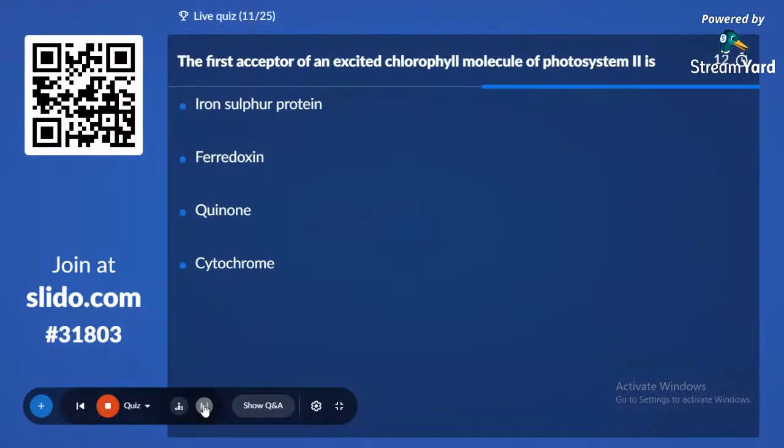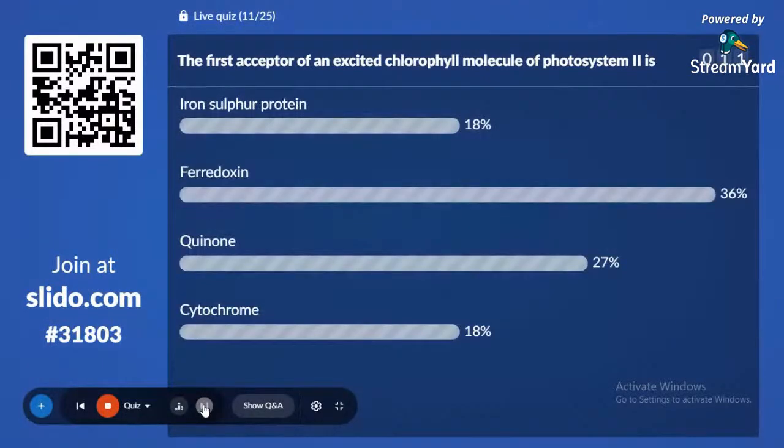Question from photosynthesis, class 11th. 36% with ferredoxin.